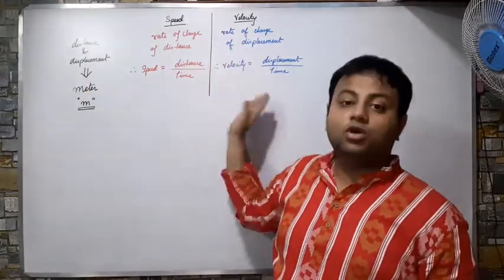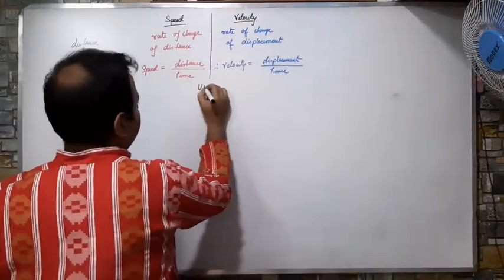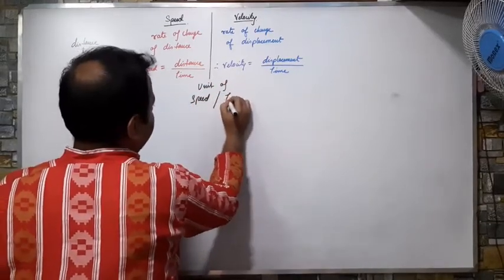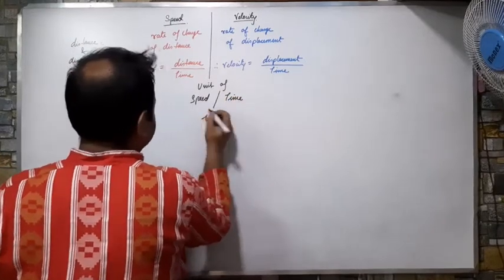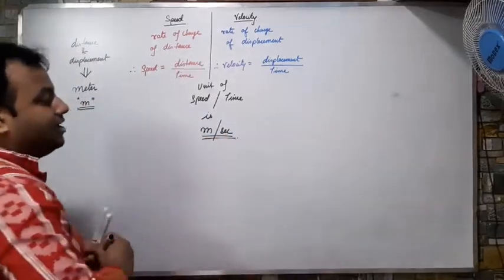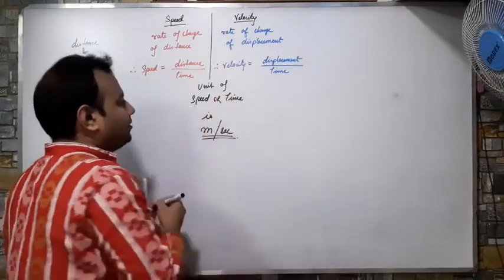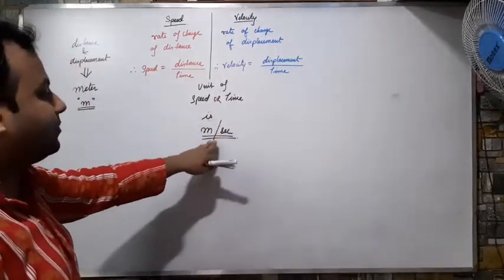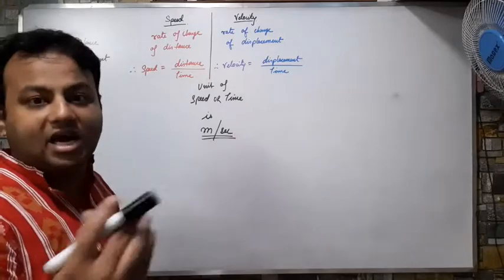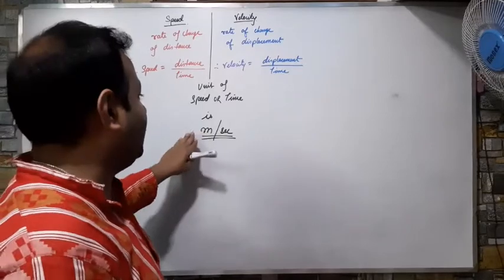Similarly, what is the unit of speed and velocity? Both are doing the same work. The unit of speed or velocity is meter per second. The distance I will take in meter and the time I will take in second. If something else is given in hours or minutes, you have to convert that into seconds, and the unit will be meter per second.